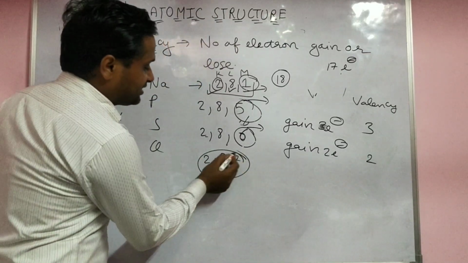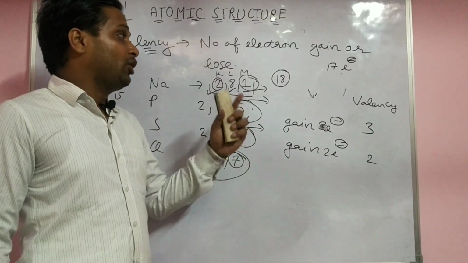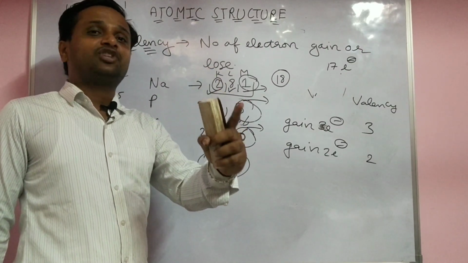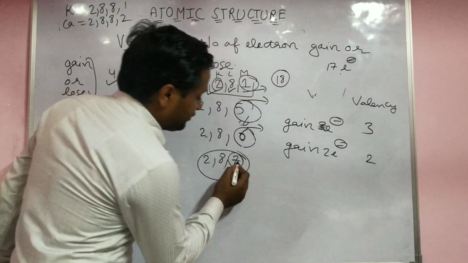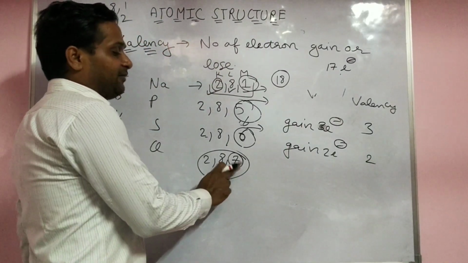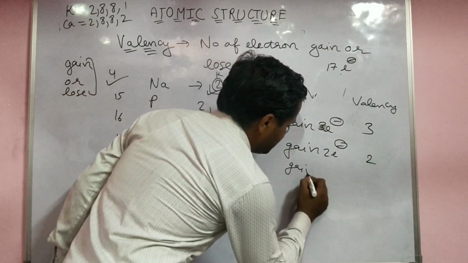Yes, in the last shell there are 17 electrons. They want 11 electrons to complete 18. Not possible. I already told you that in the third shell, 8 is also stable, 18 is also stable. So here you have 7, they want 11 electrons. Not possible. So to complete 8, they want 1 electron. Here, losing 7 or only gaining 1 electron.